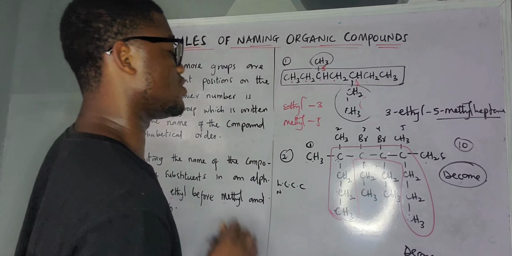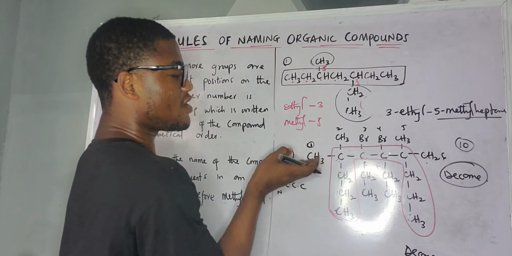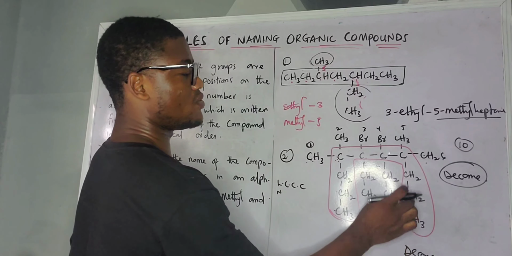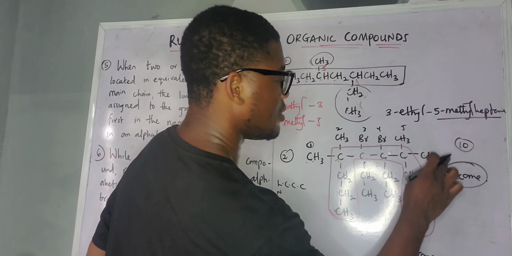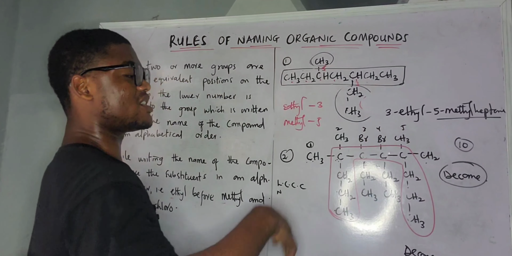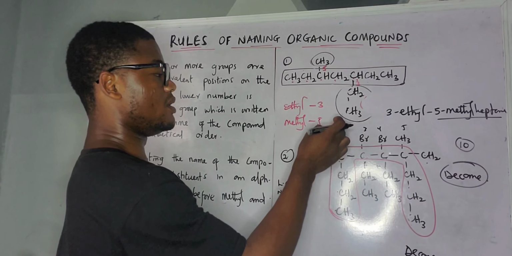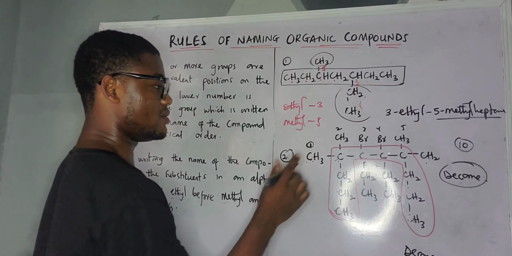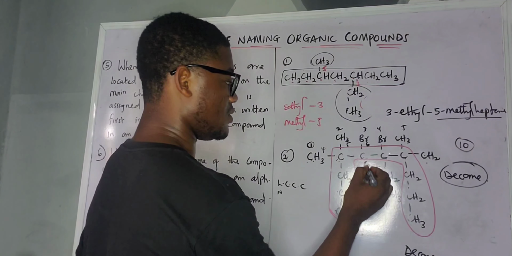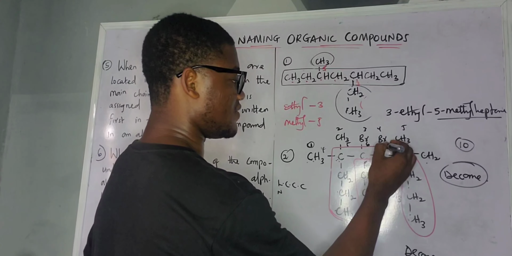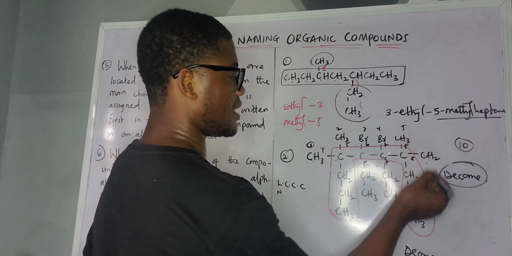Now let's give the numbers to the substituents. We have from here 1, 2, 3, 4. The first substituent here is attached to 4. The first substituent is also attached to 4, so we can just pick it anyway. 1, 2, 3, 4. This one is 5. Now that is for numbering. This one is 4, 5, 6. This one is also 6 here. This one is 7, the 7th carbon. This one is 7th too. We have this one to be 8. This one is also 8, attached to the 8.